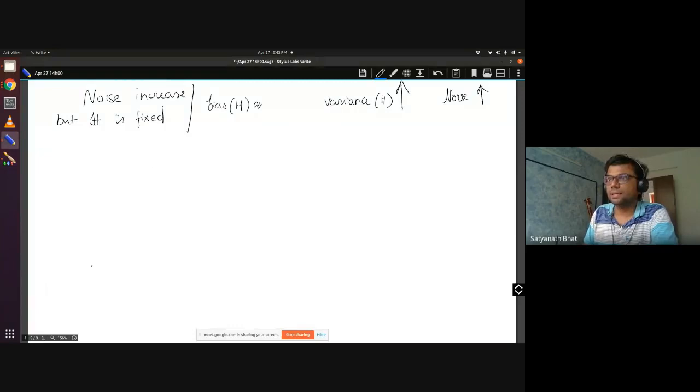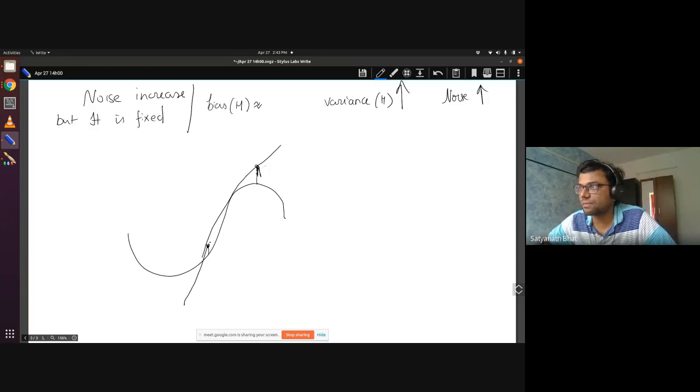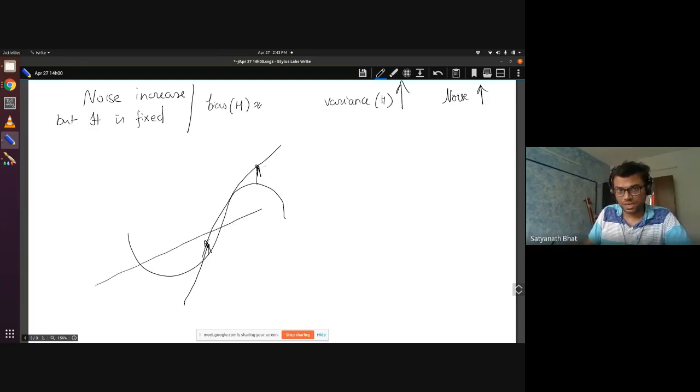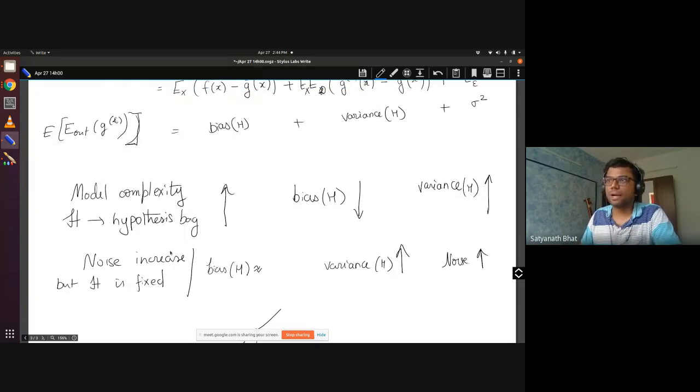So if you take the sinusoidal case and add some noise, you will get lines which were not there before. Something like this. You'll get this line which was never there before. It was there, but this line didn't come so many times, right? So these kinds of lines will start coming. As a result, variance will increase. But since epsilon is zero mean, it will not change the average. That will remain more or less where it was before. So these are some of the things that come from the bias-variance trade-off.